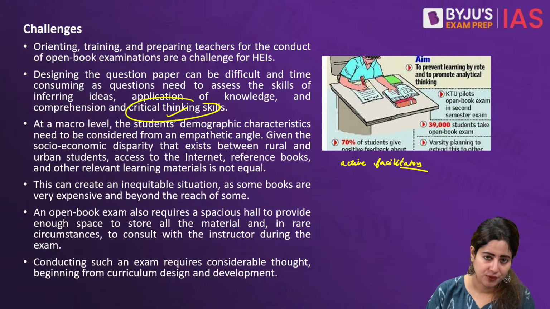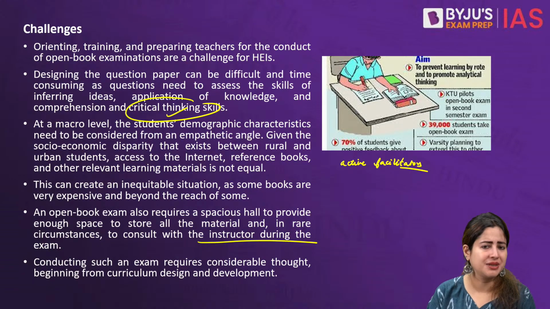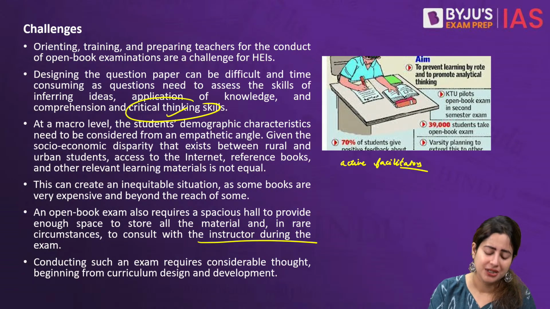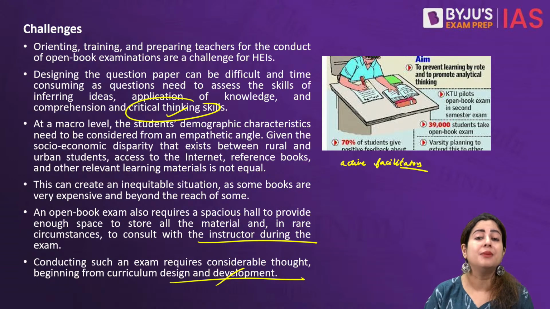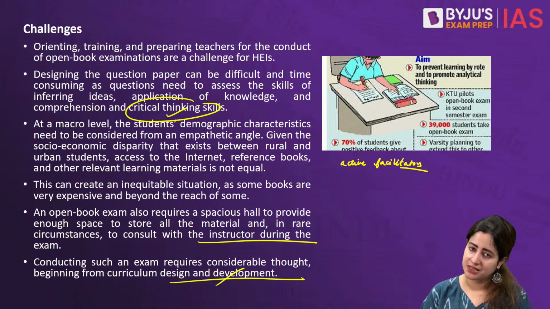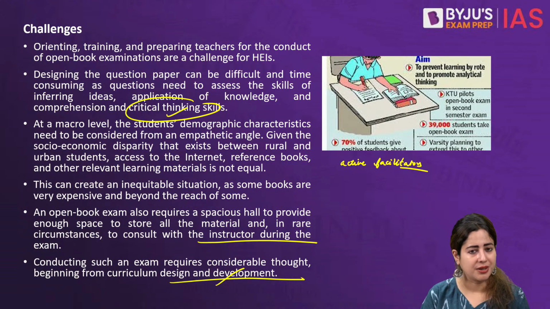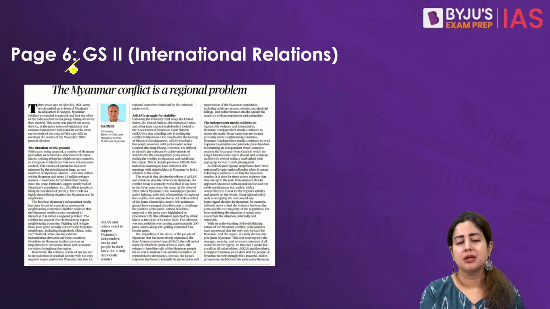Plus, at the same time, we also need much more trained people who can create such kind of questions, curriculum, and hence evaluation later on. So therefore, today we need more learning material, teaching material, infrastructure, digital enabled infrastructure. So all these are certain things which will be expensive. They will demand more investment in education, but in the longer run, definitely the results as per the government will be very promising, because we will create a whole new generation which is way more innovative and way more smart when it comes to using the benefits of whether it is AI or any other development that today we talk about. On that note, let's proceed with the article on page 6.